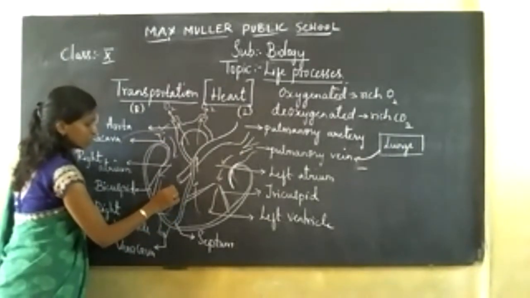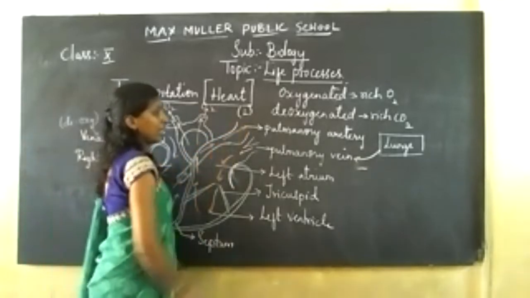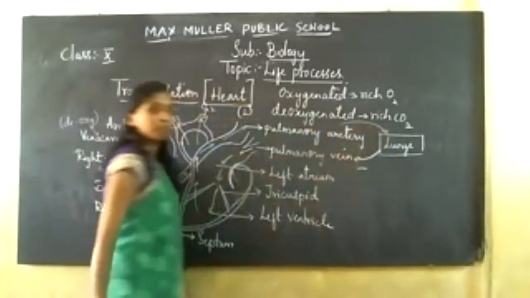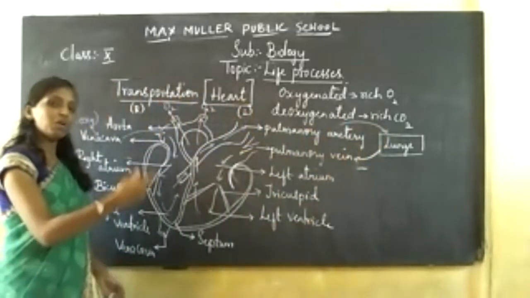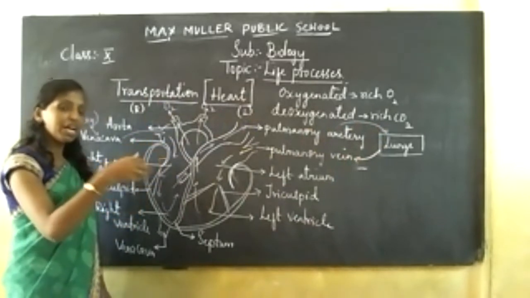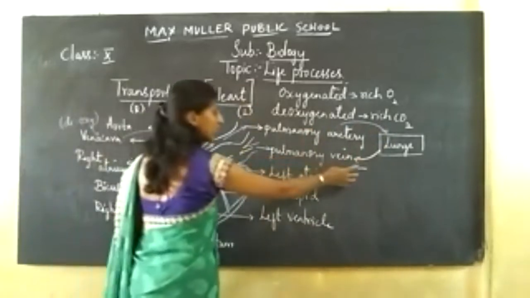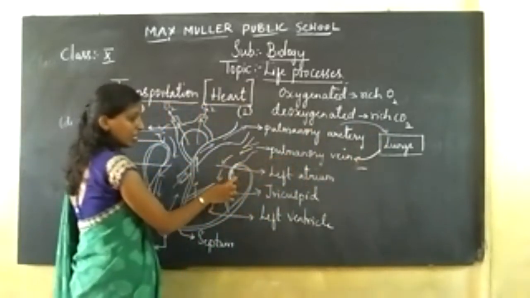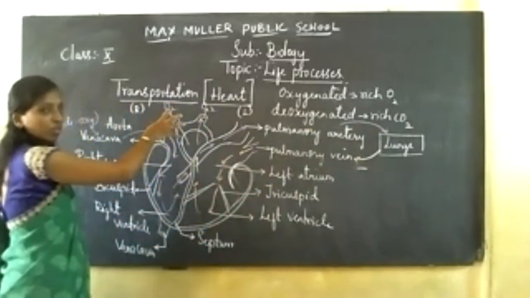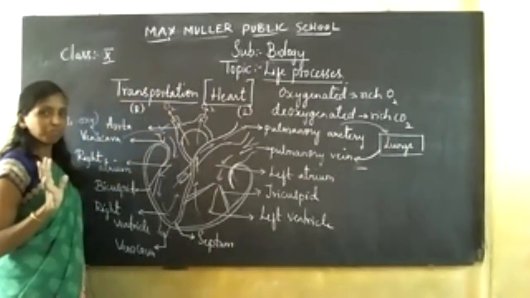Then the blood is pumped to your pulmonary artery and reaches your lungs. There the deoxygenated blood enters your lungs, gets purified and converted into oxygen-rich blood. Then that oxygen-rich blood enters your pulmonary vein, reaches your left atrium and your left ventricle. Then it is pumped to your aorta, and the aorta pumps the blood to all parts of your body. Right?